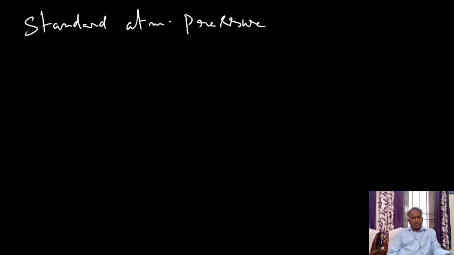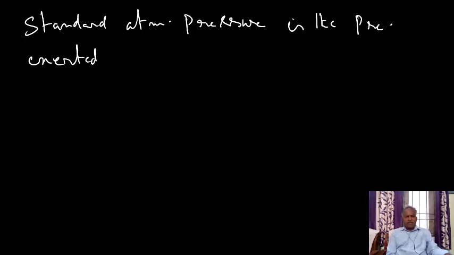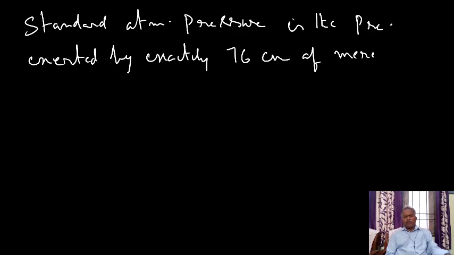According to international agreement, standard atmospheric pressure is the pressure exerted by exactly 76 centimeters of mercury column.